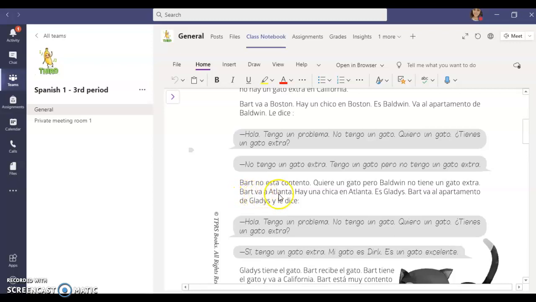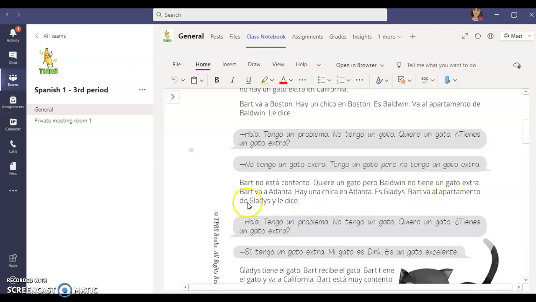Bart va a Atlanta. Bart goes to Atlanta. Hay una chica en Atlanta. There is a girl in Atlanta. Es Gladys. She is Gladys. Bart va al apartamento de Gladys y le dice.